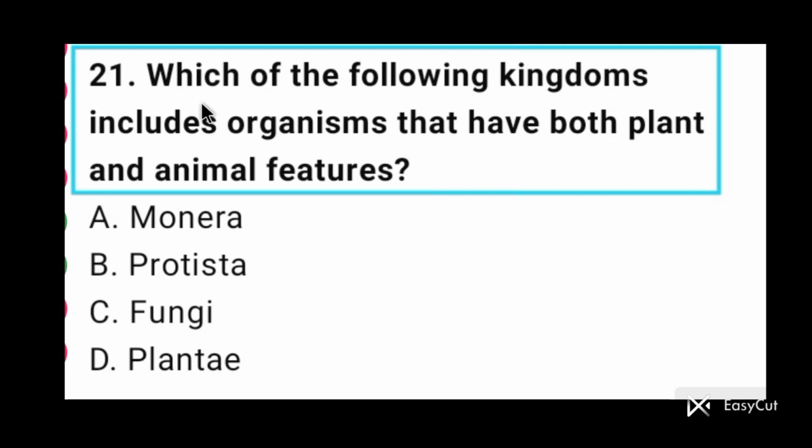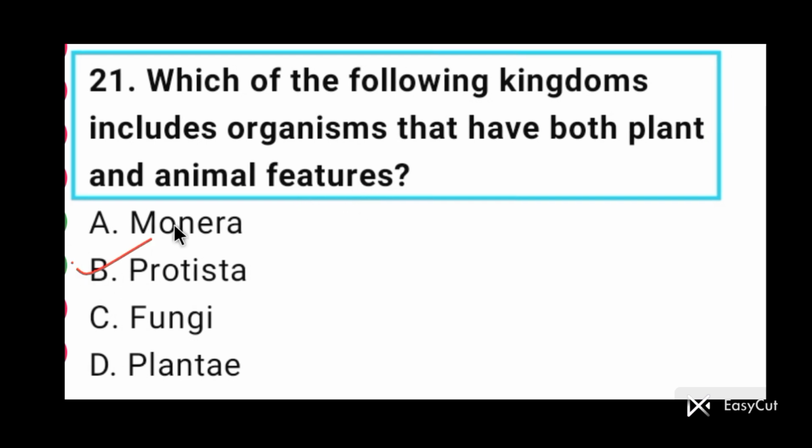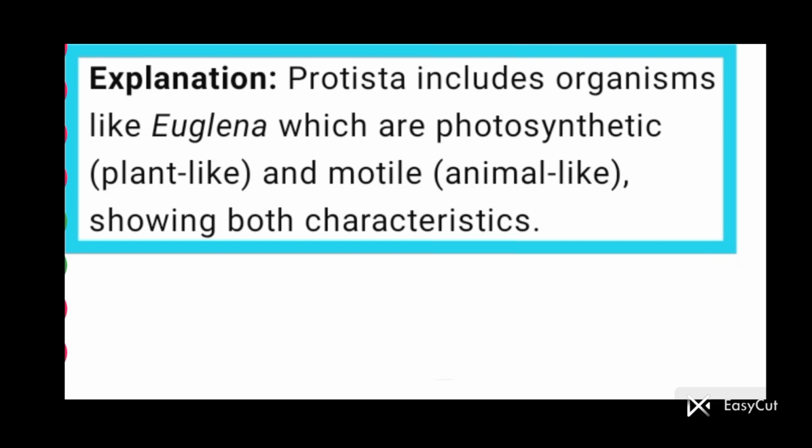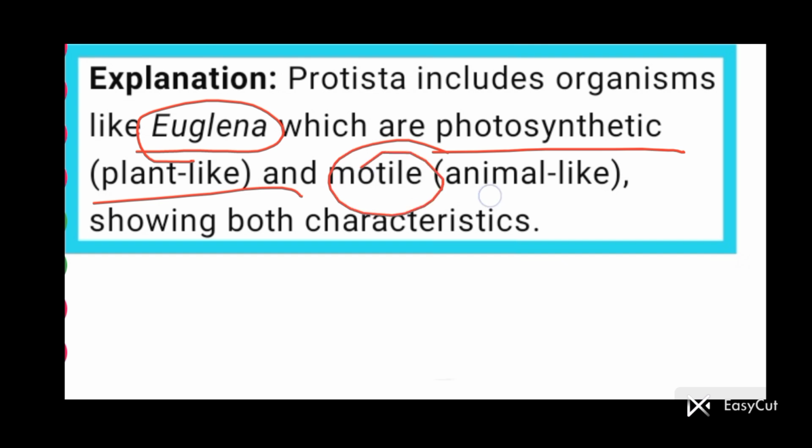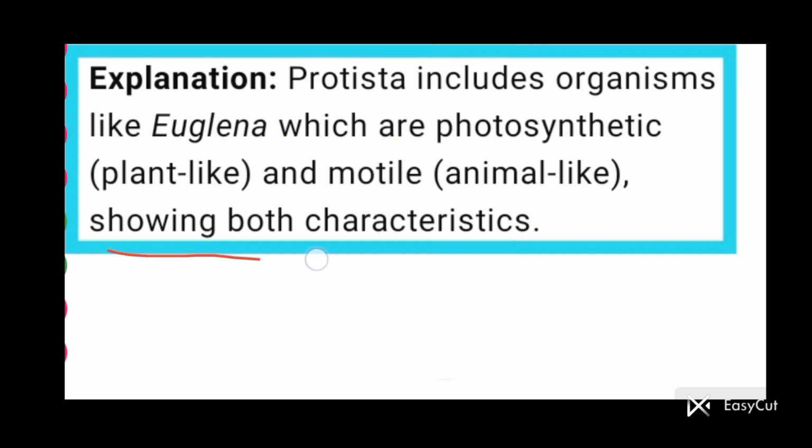Question number 21. Which of the following kingdoms includes organisms that have both plant and animal features? Answer is option B, Protista. All single-celled eukaryotes are placed under Protista. Protista includes organisms like Euglena, which are photosynthetic, plant-like, and motile, animal-like. So Euglena shows both characteristics.